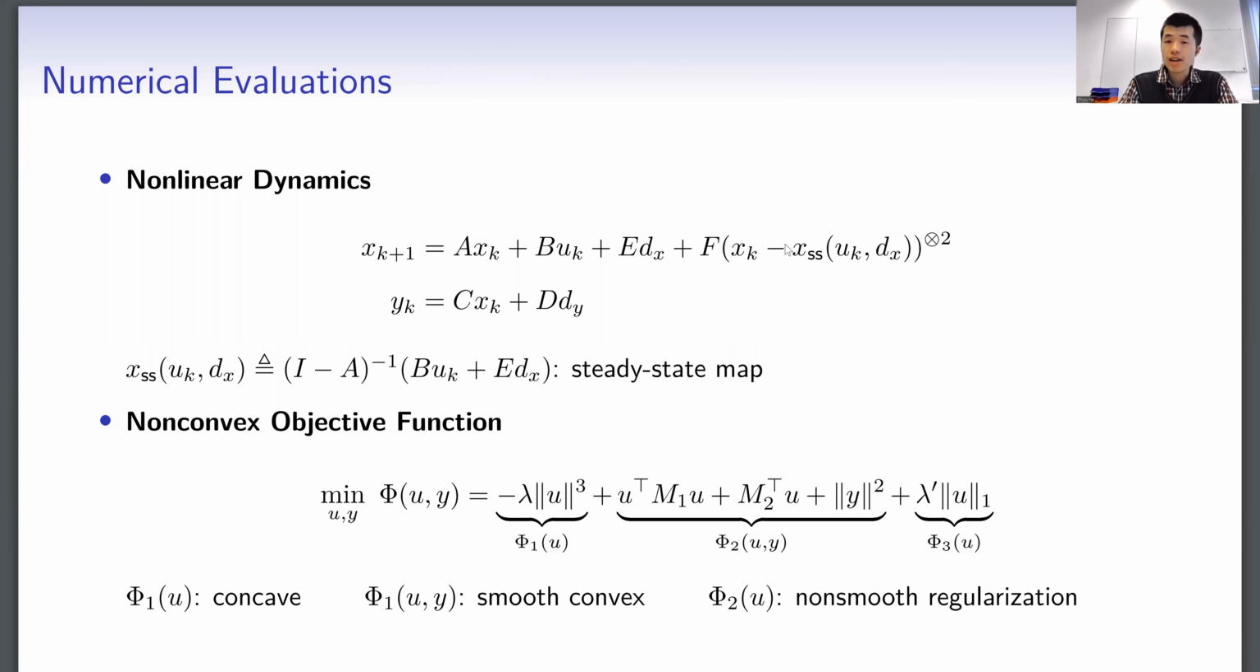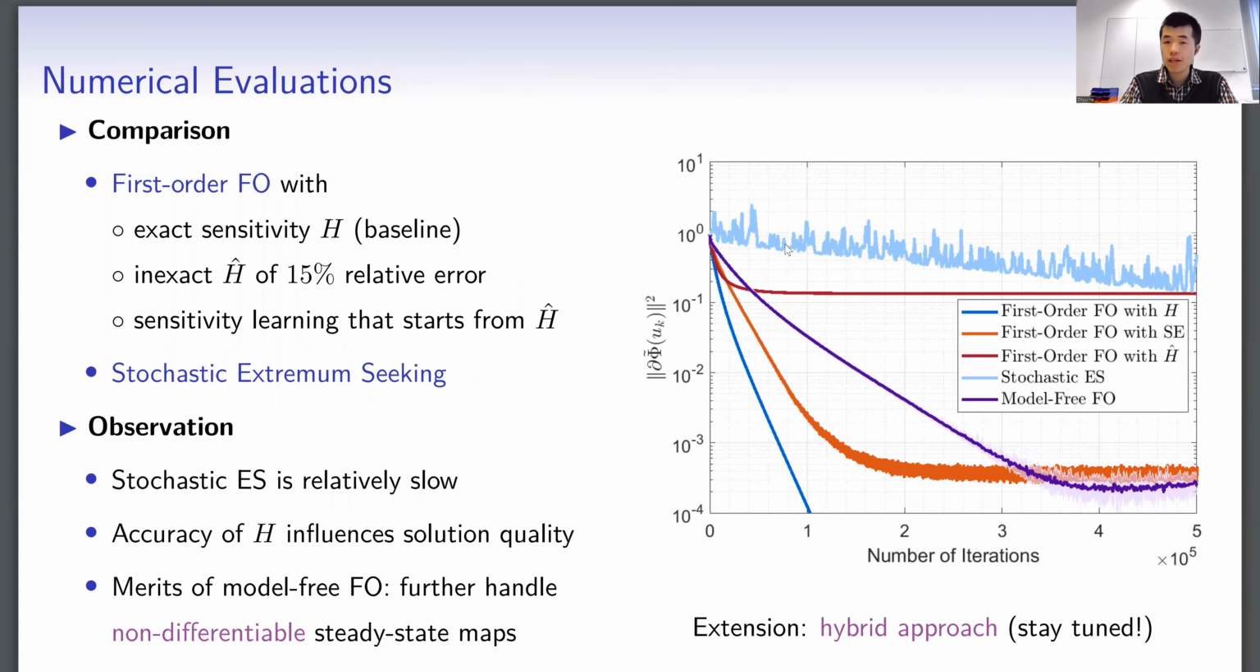We consider a nonlinear system where the nonlinearity comes from the quadratic residual term in the state space equation. And we consider a non-convex objective function that is the sum of a concave function and two convex functions. We compare the proposed algorithm with several competing methods. One is the stochastic extremum seeking. The other is first-order feedback optimization.